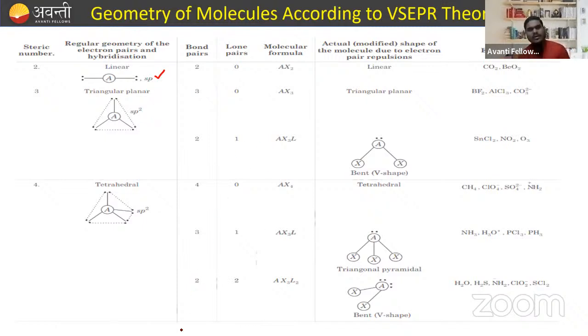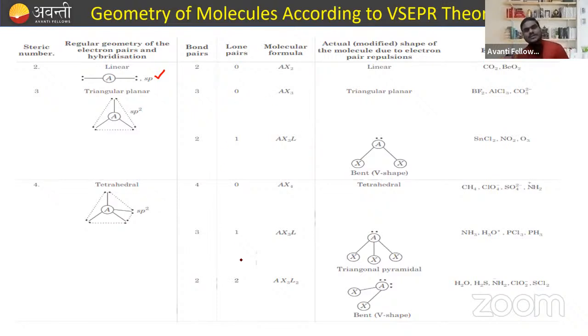In this, how many possibilities are there? When only two bond pairs are present and there is no lone pair, like AX2, like CO2, BeCl2. These are all examples of such, right?